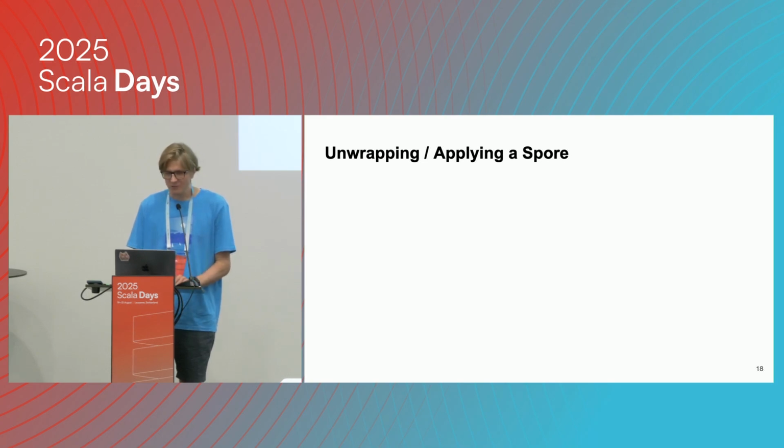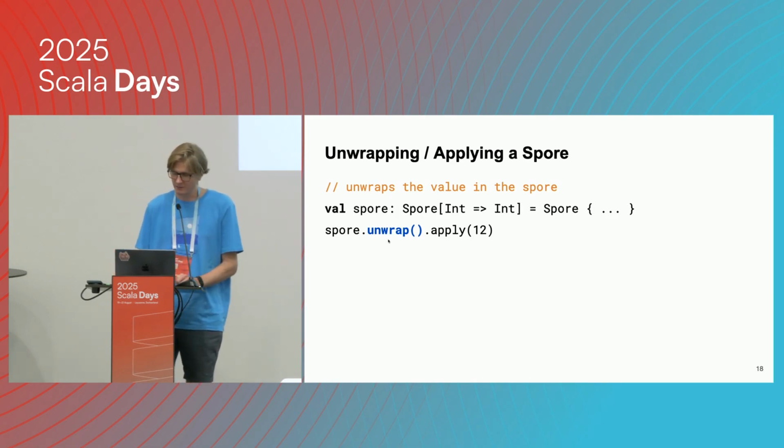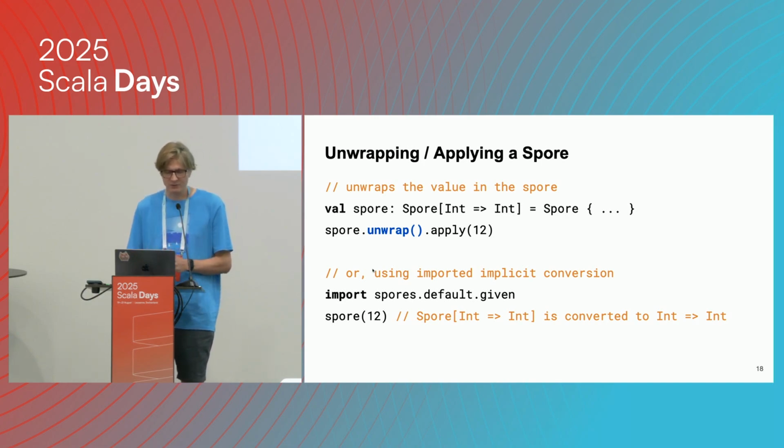How do you use a spore? Well, you can unwrap it. So to unwrap a spore, let's say we have a spore which is a function from int to int. We can simply unwrap it, which gives us the value, and then we can apply it to 12, for example. You can also import what you had in earlier versions of spores, just a way of interpreting a spore as a function itself, so we can apply it directly.